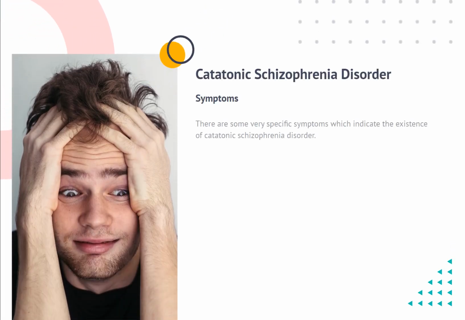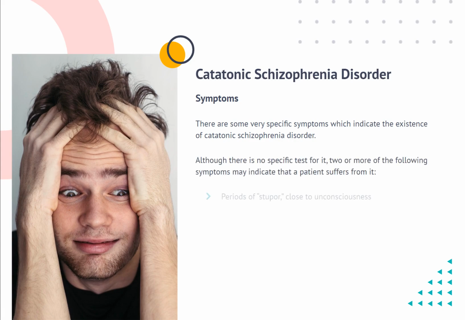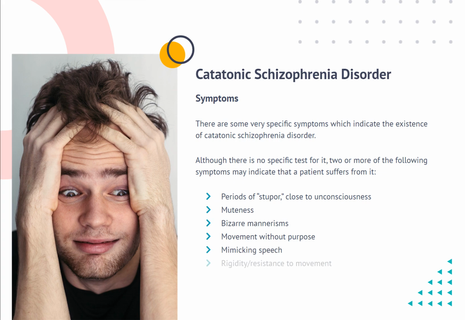Symptoms. There are some very specific symptoms which indicate the existence of catatonic schizophrenia disorder. Although there is no specific test for it, two or more of the following symptoms may indicate that a patient suffers from it: periods of stupor, close to unconsciousness, muteness, bizarre mannerisms, movement without purpose, mimicking speech, rigidity or resistance to movement, physical inability, imitating movements of others.